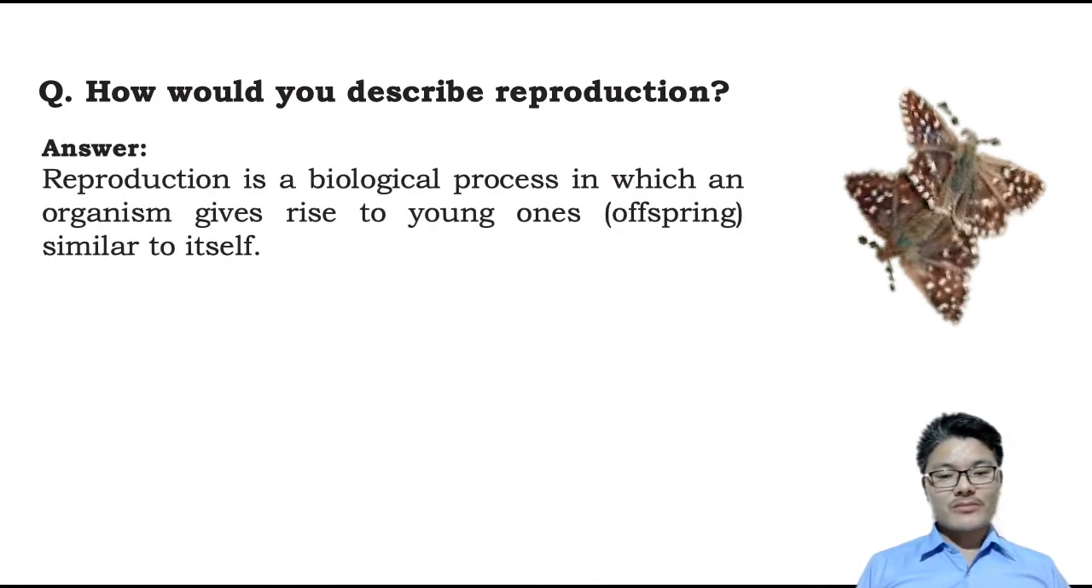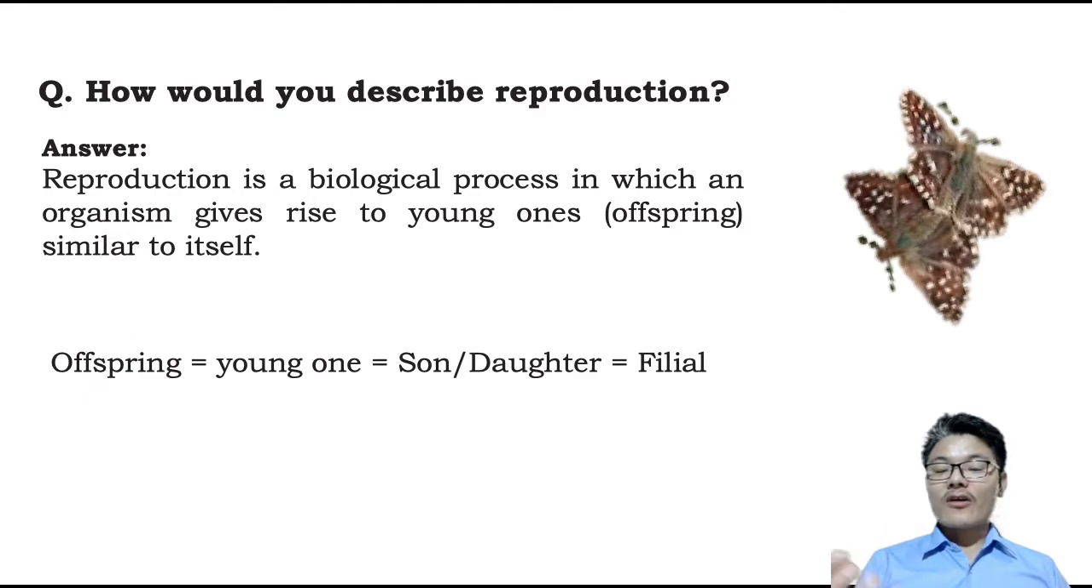Reproduction is a biological process in which an organism gives rise to young ones. Young ones here refers to babies, offsprings, daughters or sons, or filial. So we have different words we use for offsprings. The young ones produced look quite similar to the parent.